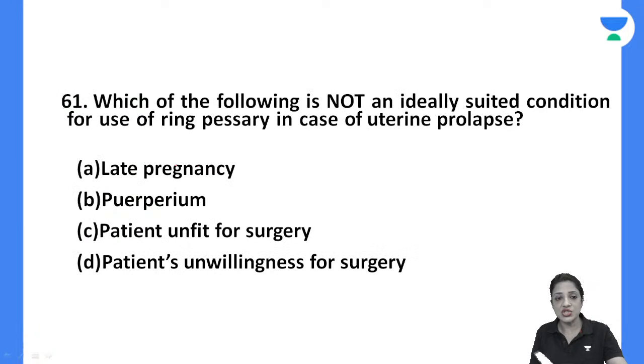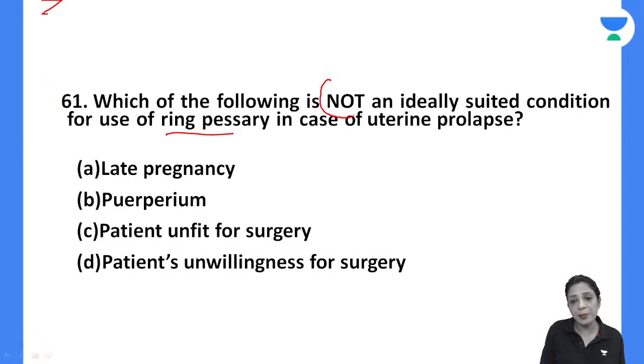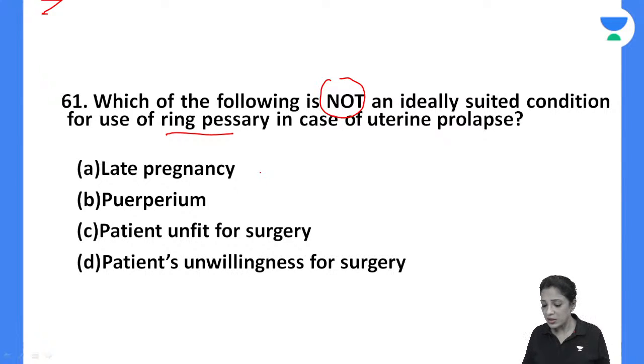Okay. Next question. Which of the following is not an ideally suited condition for the use of ring pessary in cases of uterine prolapse? So in which condition will you not give a ring pessary for uterine prolapse? Question number 61.